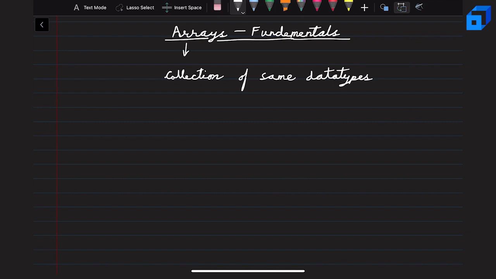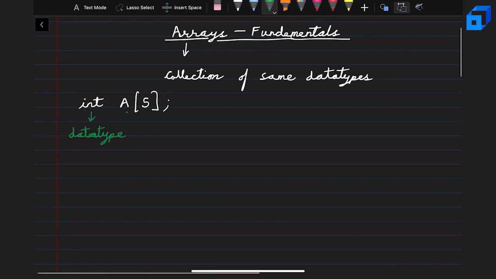Let's see how we will do that. We will first write the data type, then the variable name, and then the size of the array. So this is the data type, which can be character, float, double, etc. This is the variable name, and this is the size of the array.